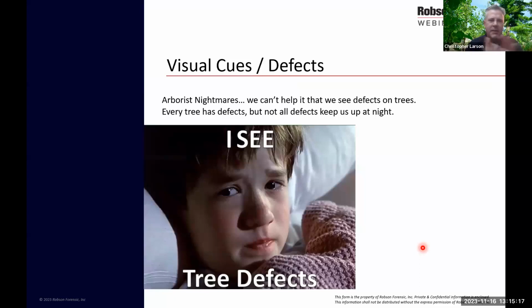And although we see visual cues and defects on pretty much all trees, not all of them are going to keep us up at night. As an arborist, I see a lot of defects, but it all depends on the severity of the defect. And sometimes it's combinations of those defects that could lead to a greater likelihood of tree failure.